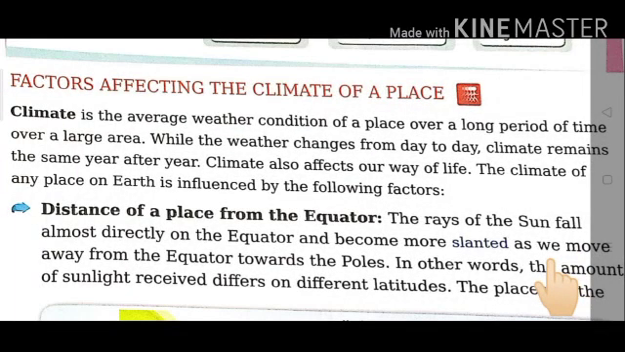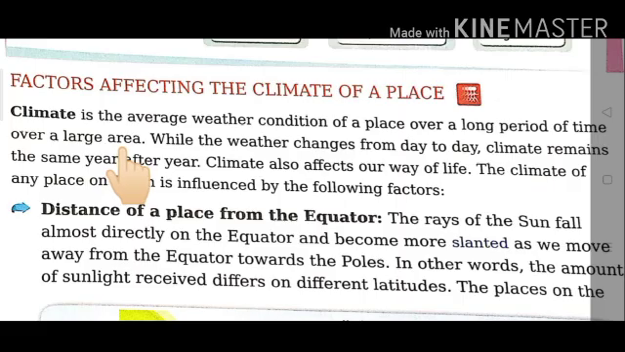So children, get ready with your SST book, and all of you put a finger in your book. First of all, what is climate? Climate is the average weather condition of a place over a long period of time, over a large area. It remains the same for a long period of time. Okay, children? Again, what is climate? Climate is the average weather condition of a place over a long period of time and over a large area.